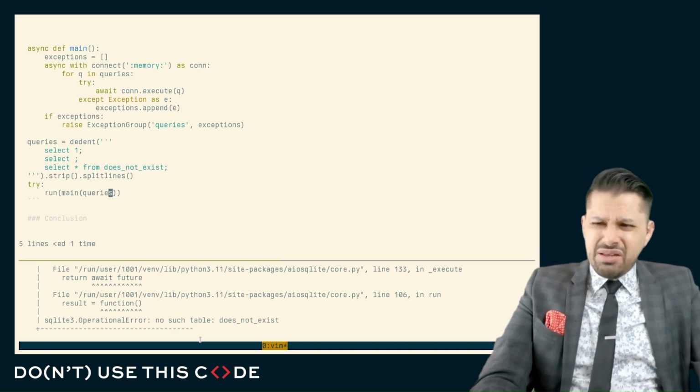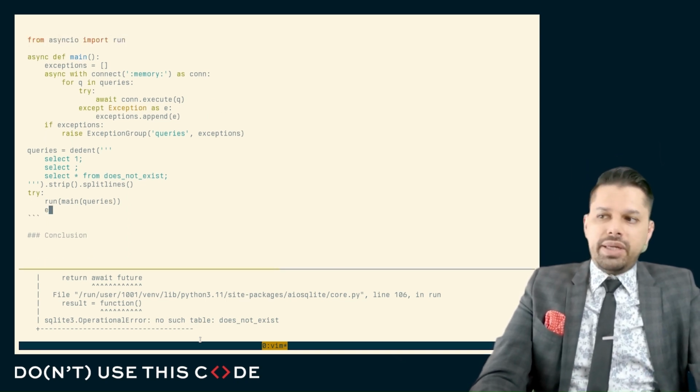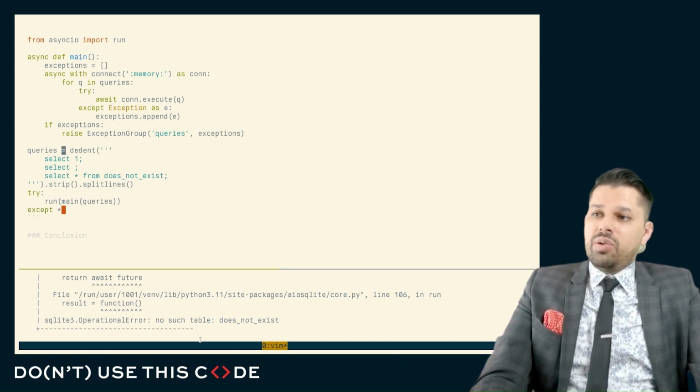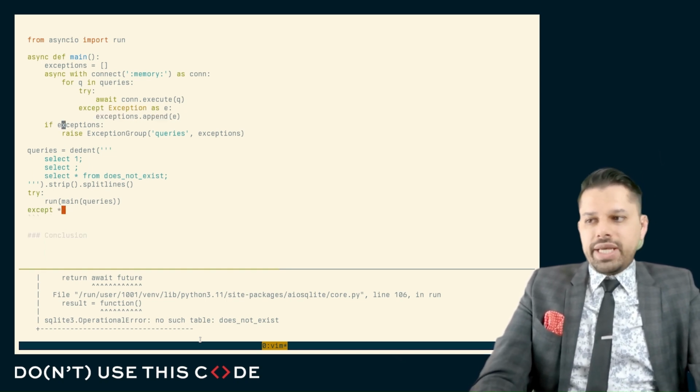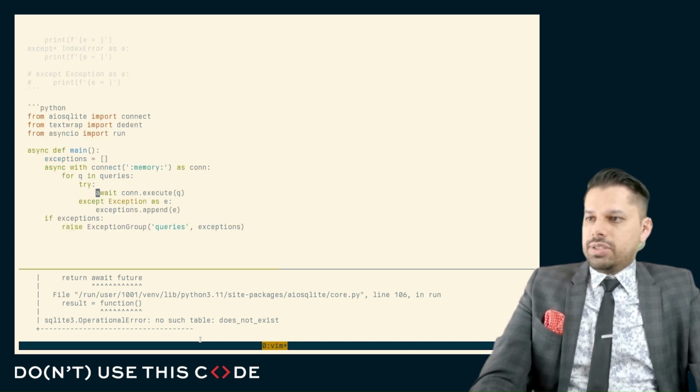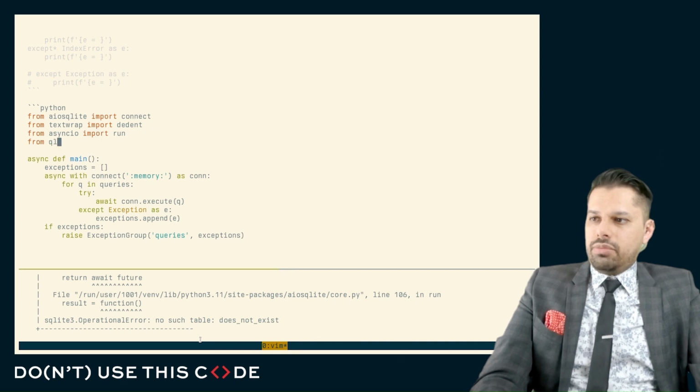Now, in truth, this is maybe a little bit hokey because, for example, we don't know which query exactly failed, although we could pull that from the exception data. But here, let's go for operational error. So let's pull that from SQLite3.